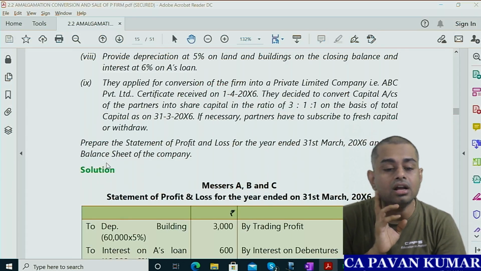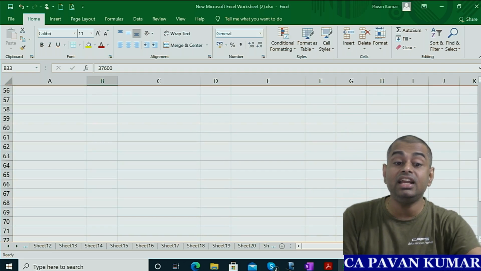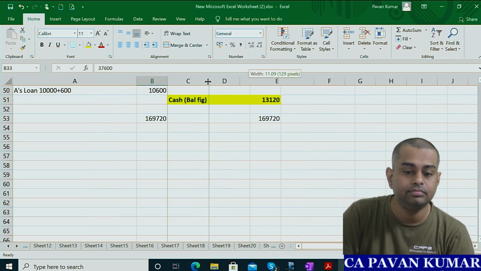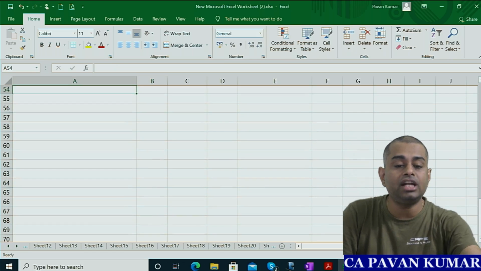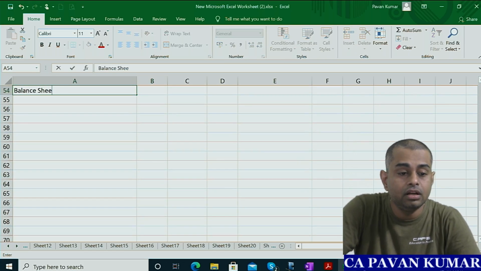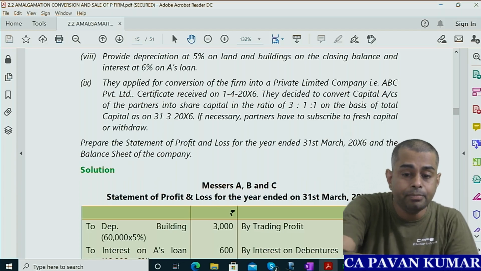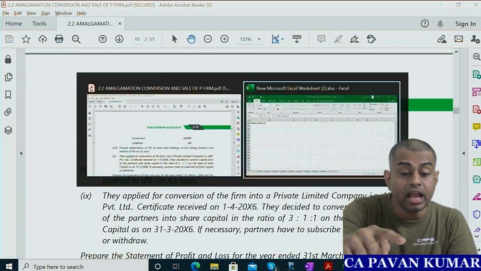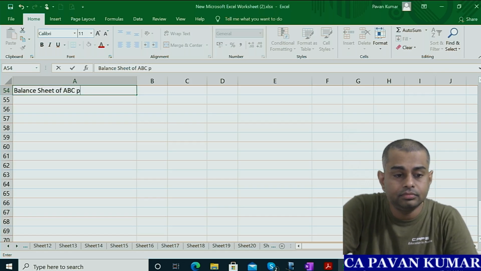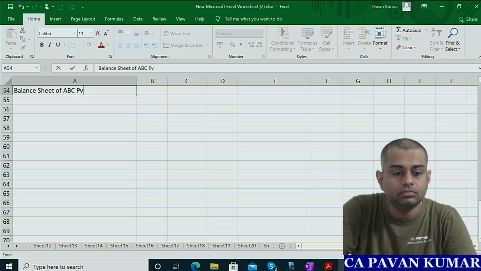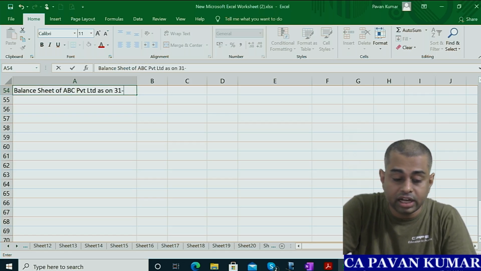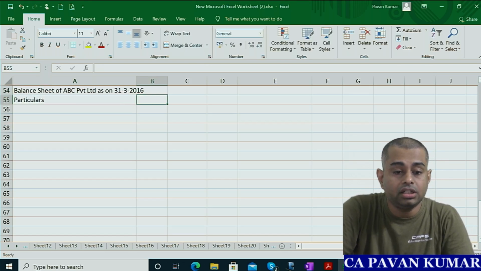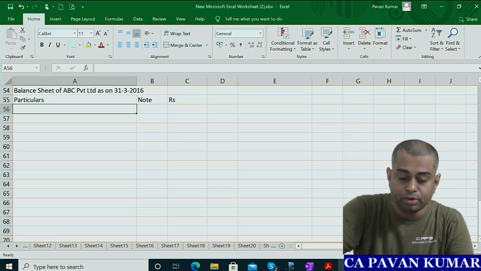Oh my God. So new company. Pavan sir, company has schedule 3. Correct. For new company, we will prepare balance sheet in schedule 3 requirement. Balance sheet of, what is the company name? ABC Private Limited. As on 31/3/2016 after conversion. Particulars, note, rupees. This is the pro forma.